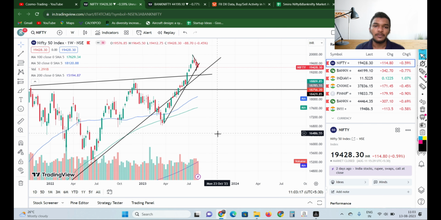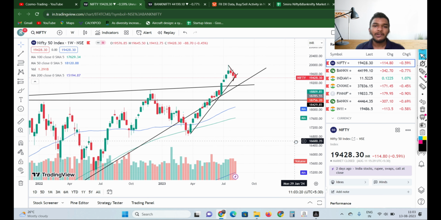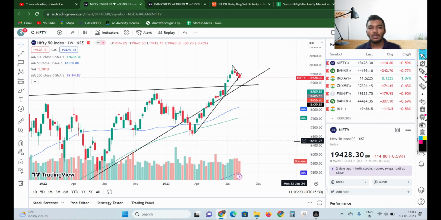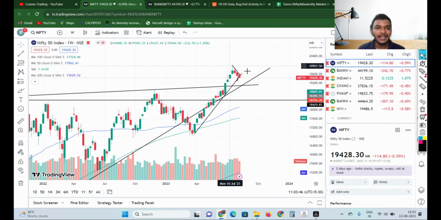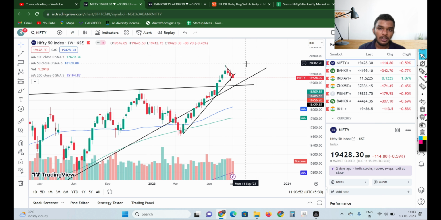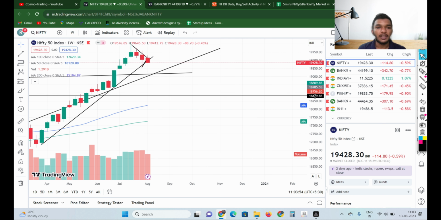So if we take a look at the overall structure of Nifty, it looks like Nifty is going to test this area of weekly trend line. Our first support is the 19,280 level, then our second support is near 19,200. So we could see an intraday reversal by the 19,200 level. Be cautious if you are taking an intraday trade on Nifty. And the weekly candle also looks like the trend is going to continue because of the bearish Marubozu candle it has formed on the weekly time frame.